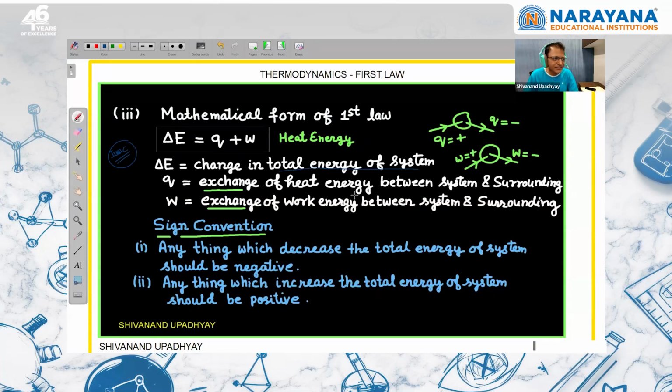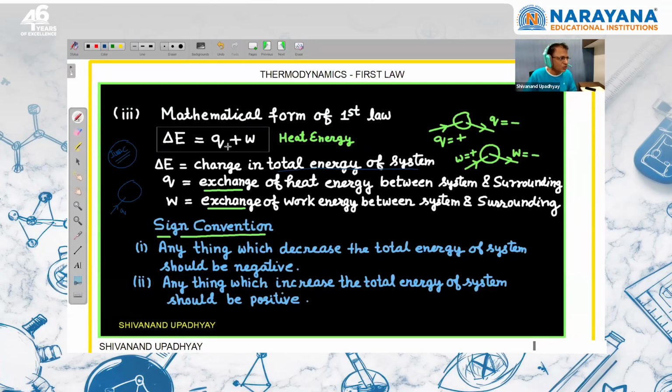Q is the exchange of heat energy between system and surrounding, and work done is the exchange of energy between system and surrounding. Anything which increases the total energy of the system. Suppose I am giving heat to the system, then the total energy of the system is going to increase. Anything which will increase the total energy of the system has a positive sign.